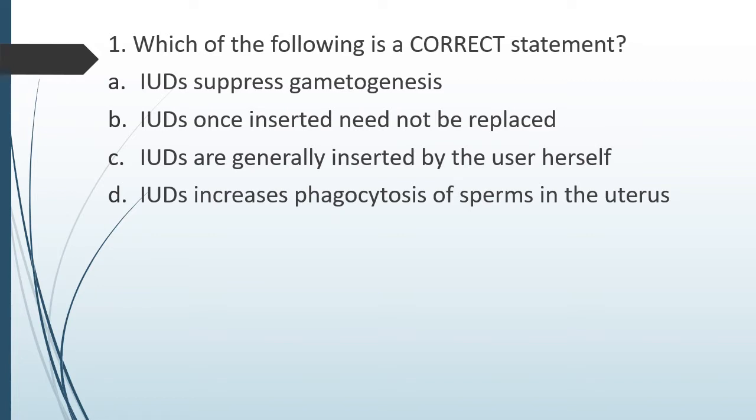Question number 1. Which of the following is a correct statement? Option A, IUDs suppress gametogenesis. Option B, IUDs once inserted need not be replaced. Option C, IUDs are generally inserted by the user herself. Or option D, IUD increase phagocytosis of sperm in uterus. So which of these is correct about the IUD? The correct answer is option D.